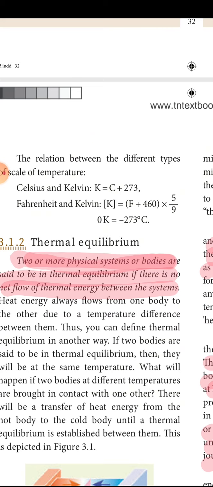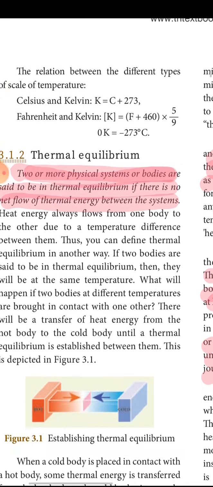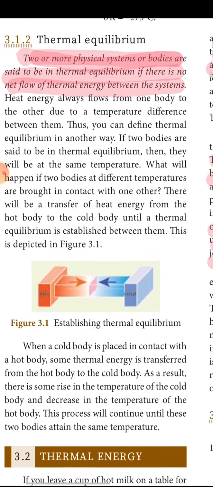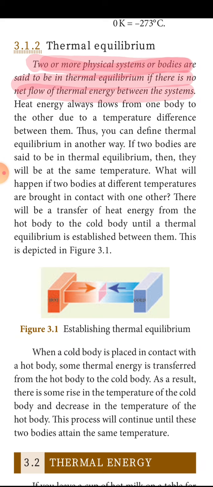Thermal equilibrium. Two or more physical systems are said to be in thermal equilibrium if there is no flow of thermal energy between the systems. What are the two systems? A hot body and a cold body kept in contact. What will the hot body do? The hot body will share its heat with the cold body till both become the same temperature. This is called thermal equilibrium.